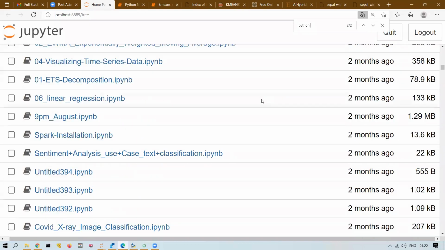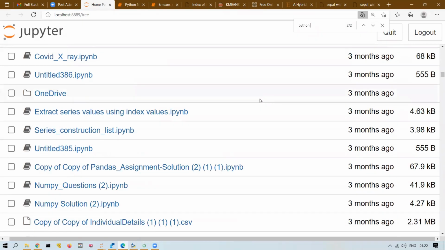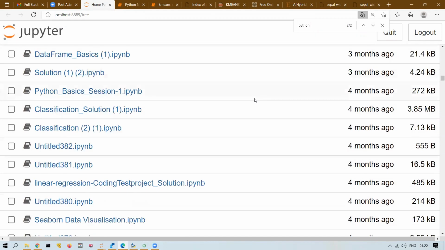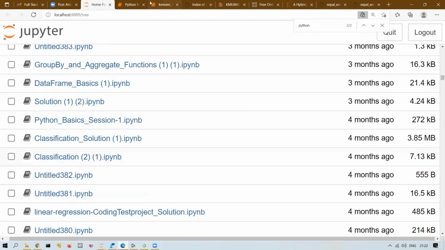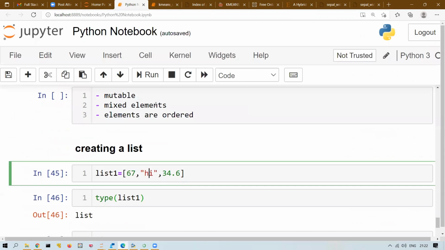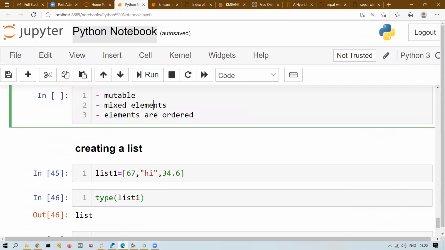I don't want to waste your time, but it is there. All the documents are properly present. Whatever we are doing here is just a practice note. The final notes I will upload in the Google Drive, right? We have 4 to 5 notebooks. One is for Python basics, one for list and tuple, one for dictionary, one for string. Every document I will upload separately, and there will be coding questions, practice assignments, everything.